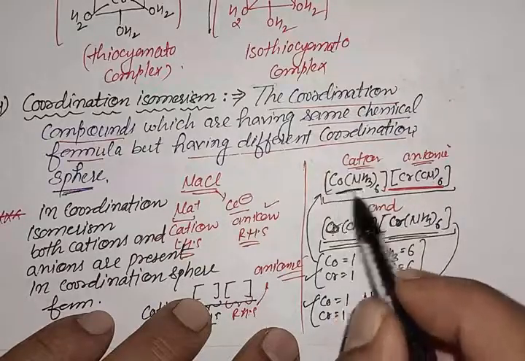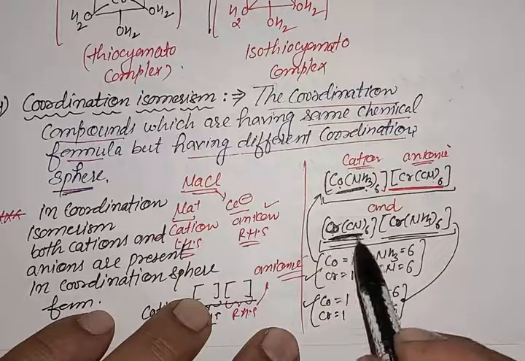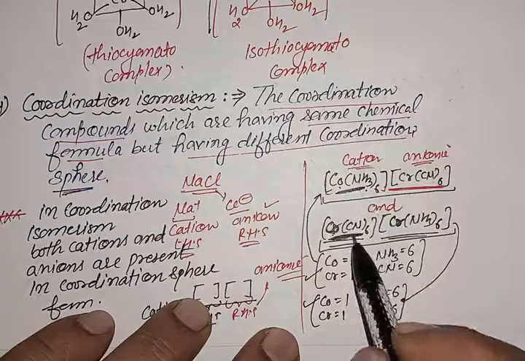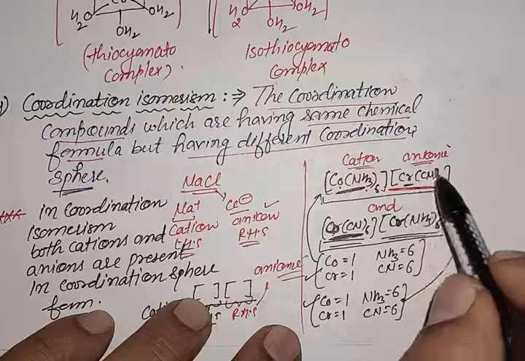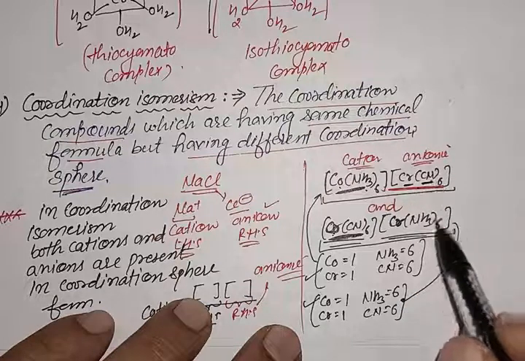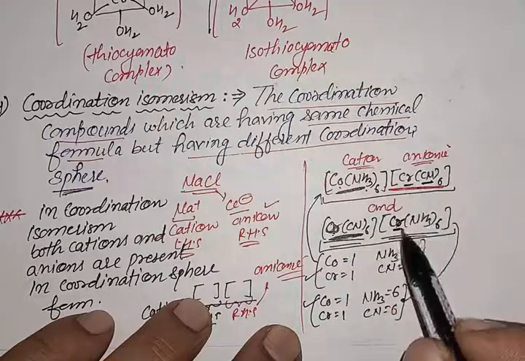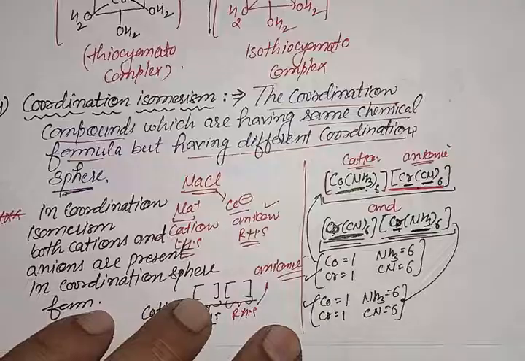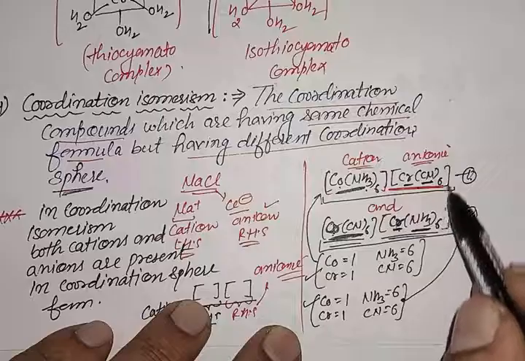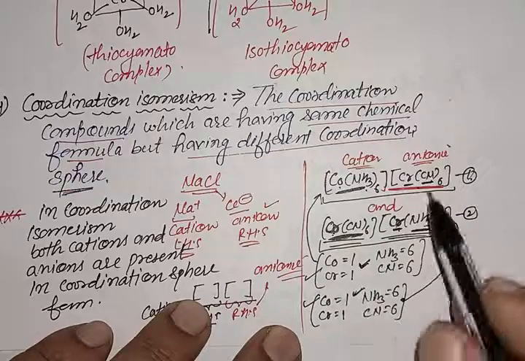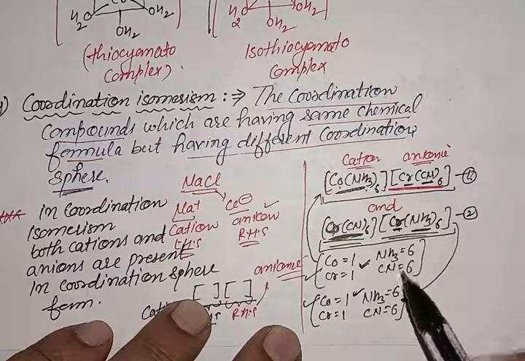In this cationic coordination sphere, the metal is cobalt and the ligand is NH3, and in the second one, the metal is cobalt same but the ligands are CN. In the anionic coordination sphere of the first complex, the metal is Cr and the ligand is CN. In the second complex, the anionic coordination sphere has metal Cr same as in the first one, but the ligands are 6 NH3 ligands. So this is the first complex and this is the second complex. Both these complexes have same chemical formula but different coordination sphere, or different cationic and anionic coordination sphere.